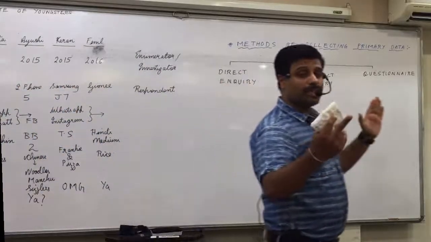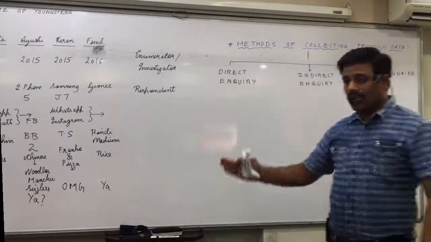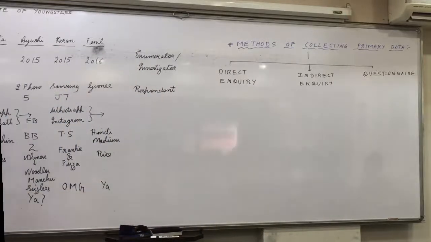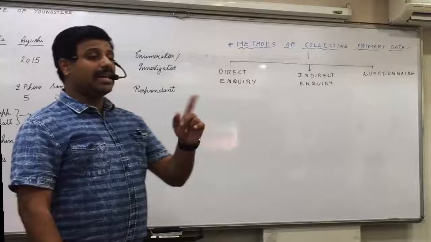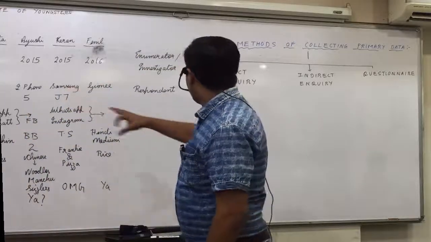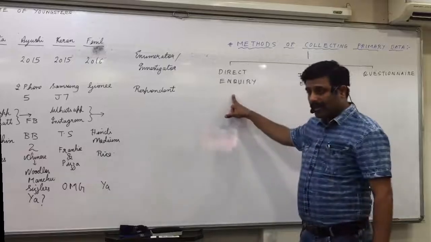A list of questions arranged in a logical order with space for giving the answers is prepared. The list of questions is called questionnaire. Did you understand? So what is a questionnaire? You make a list of questions which are arranged in order and there is space for giving the answers. Okay? What I did was direct inquiry.